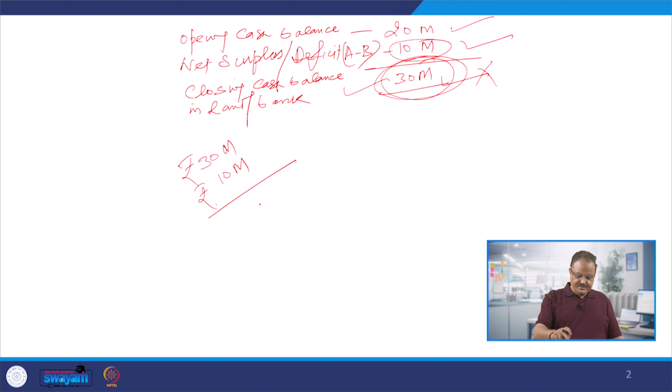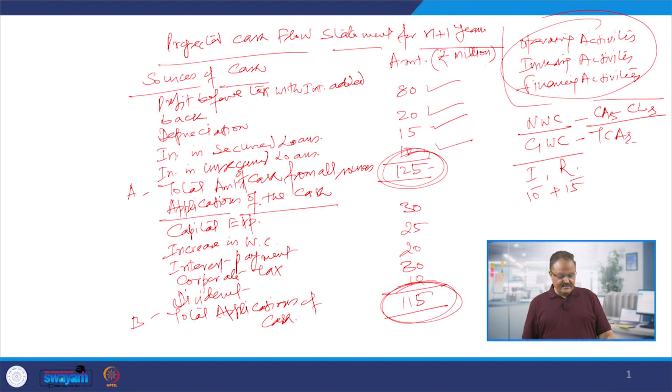Similarly, when you talk about this cash flow statement, you can easily find out what is going to be your profitability position, depreciation position, then secured loan, unsecured loan, and then the capital expenditure, how much additional capital expenditure you are going to make in the N+1 year. And somebody may question you, why in the 1 year only you are going to make additional capital expenditure and additional investment into the inventory and receivables and other things.